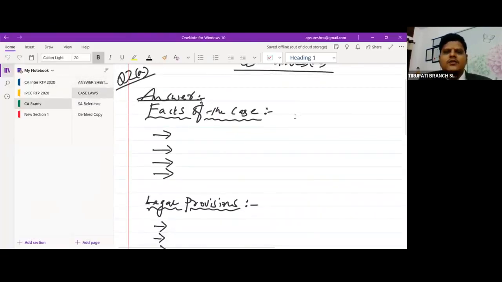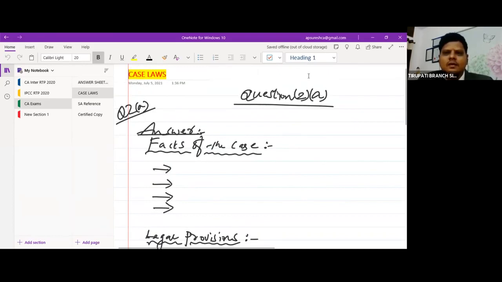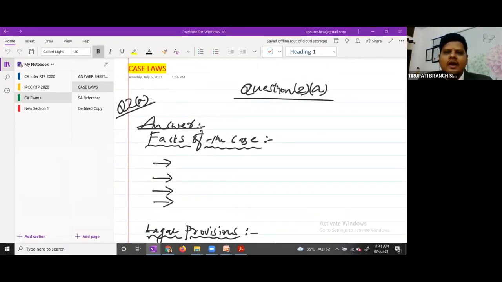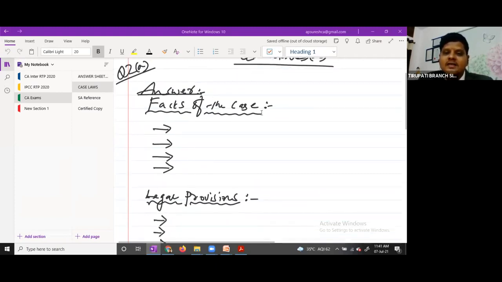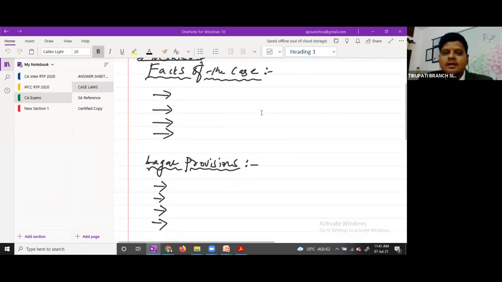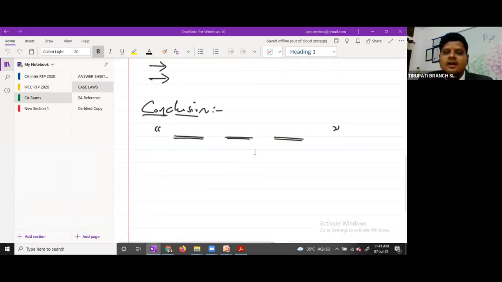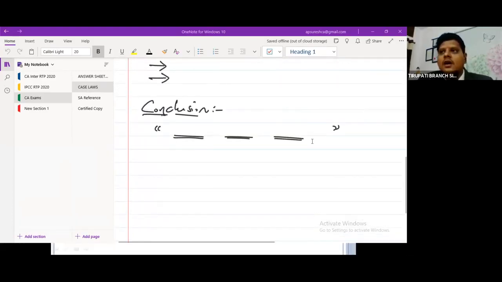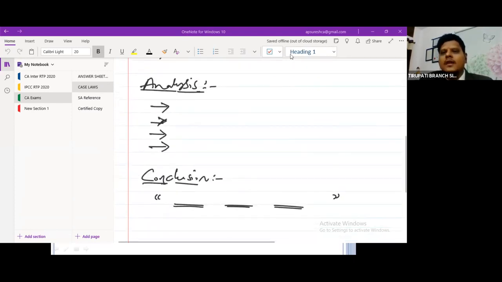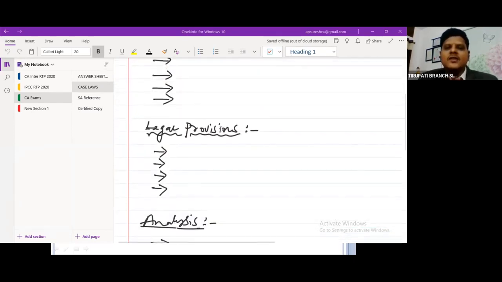Yeah, this is the way you should write the case laws in examination. I think my screen is visible to all participants. Question number 2A, answers: facts of the case, example of case type based question, then write the legal provisions, analysis, and write the conclusion. Please double underline the conclusion, because this is the highlight, whether you are concluding in a positive way or a negative way. In examination, please highlight this. This is the way you should present in case law answers.